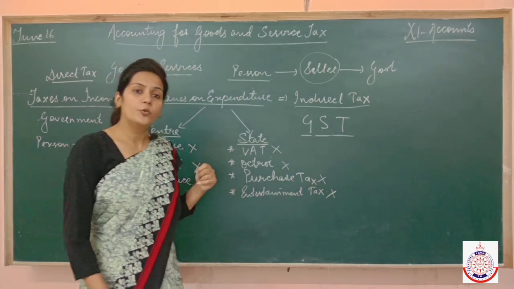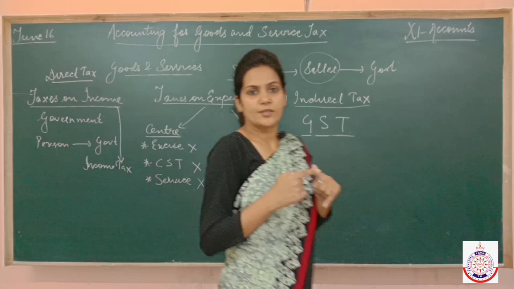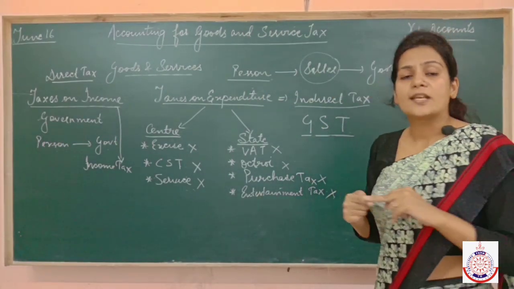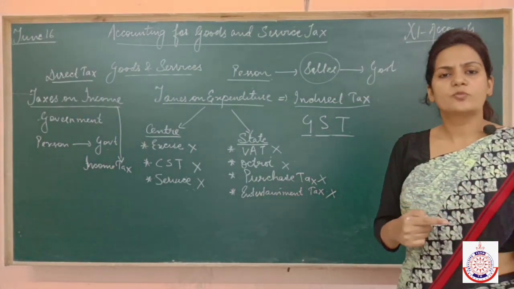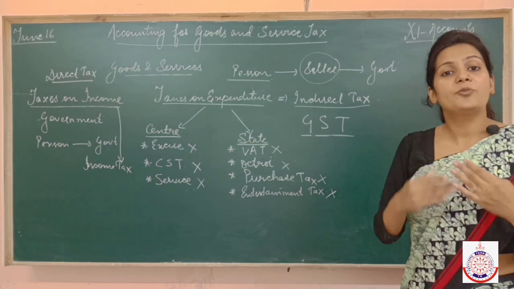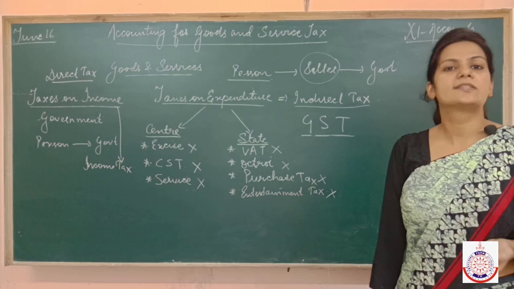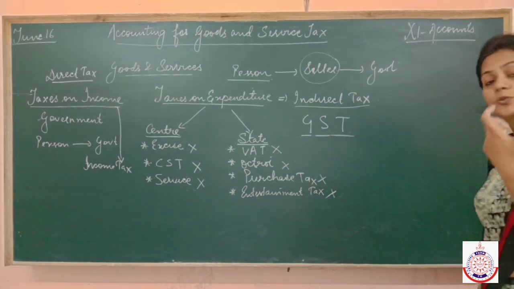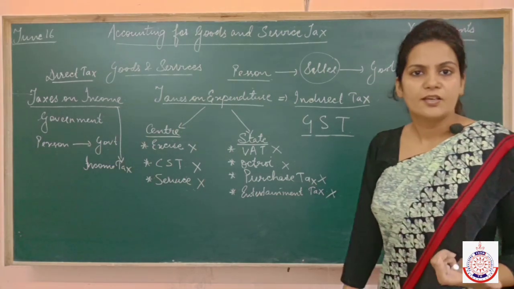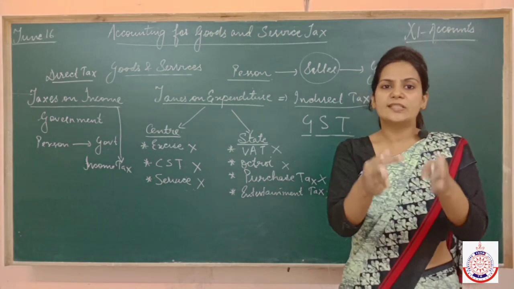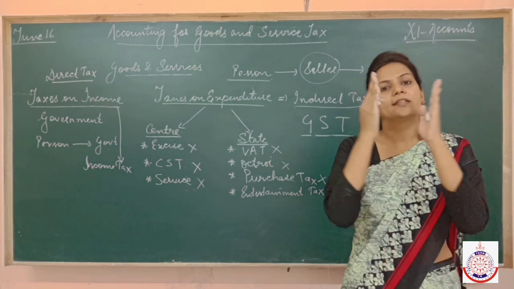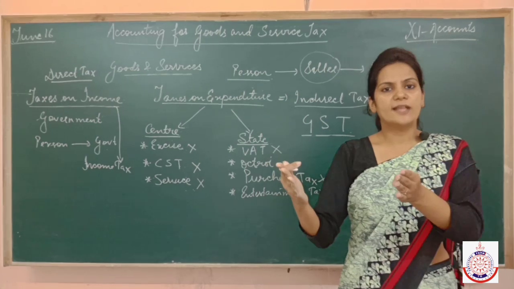But if you are going on a holiday, that is tourism, or if you are going to take tuitions from school or from somewhere else, these are educational services. If you are going to a hospital, then they are giving you health services. It means services are those goods which can't be seen. So the things which can be seen are termed as goods, and the things which can't be seen are termed as services.